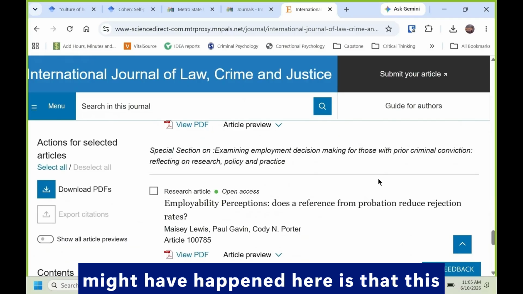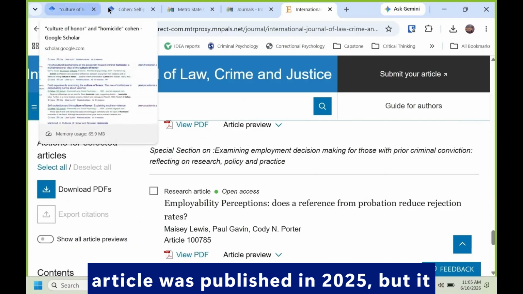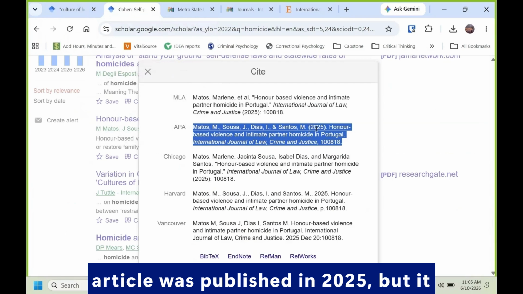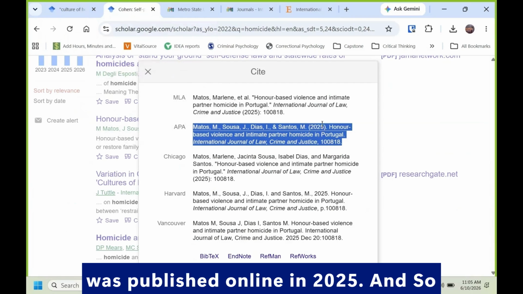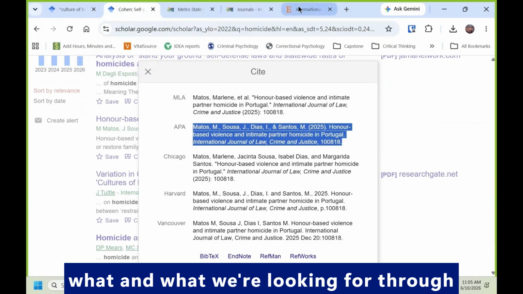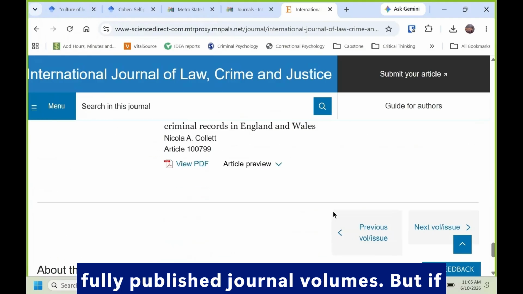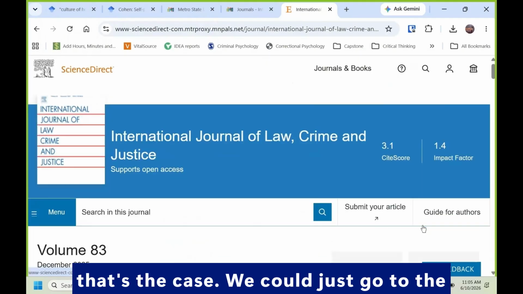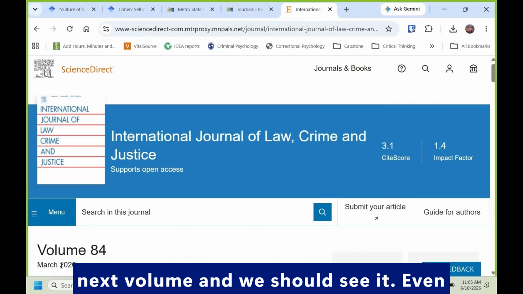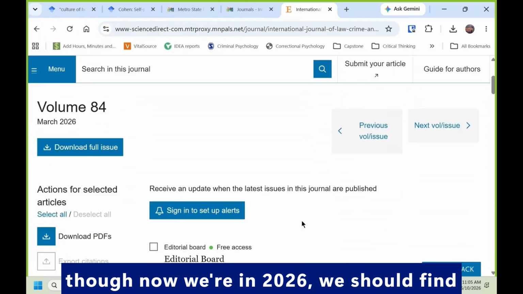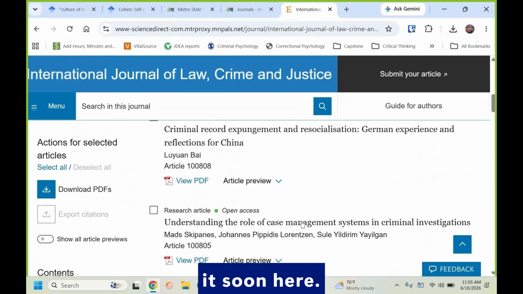What might have happened here is that this article was published in 2025, but it was published online in 2025. And so what we're looking for through here is the physical, the fully published journal volumes. But if that's the case, we could just go to the next volume and we should see it, even though now we're in 2026, we should find it soon here.